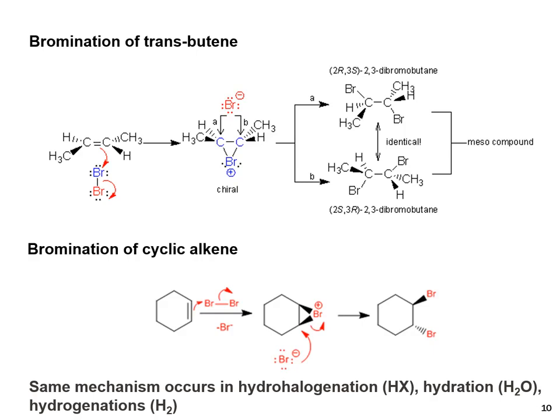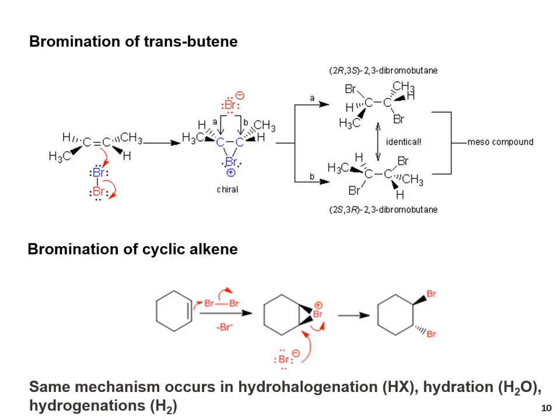This is the bromination of trans-butene. In a similar way, the double bond attaches with the bromine, then it gives bromonium ion. Then the bromide attack may be at carbon A, may be at carbon B. When attached at carbon A, it gives one enantiomer. When attached with B, it gives the second enantiomer. In this case, both the enantiomers are identical.